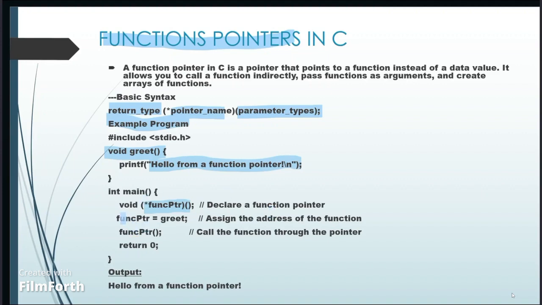And here we are assigning the function. We assign the address of the function greet to the function pointer. We can also write the function pointer is equal to greet. And here we are calling the function. It invokes the greet function through the pointer, and the output we get is hello from a function pointer.